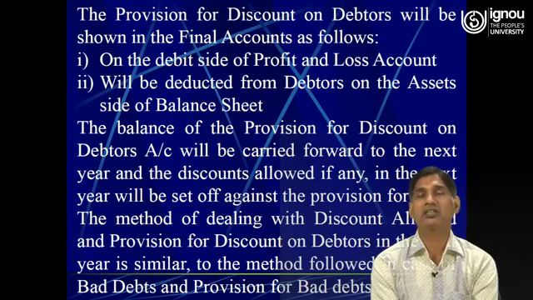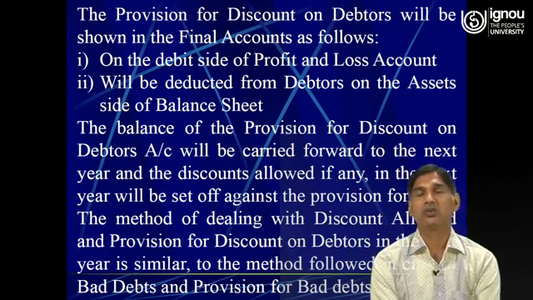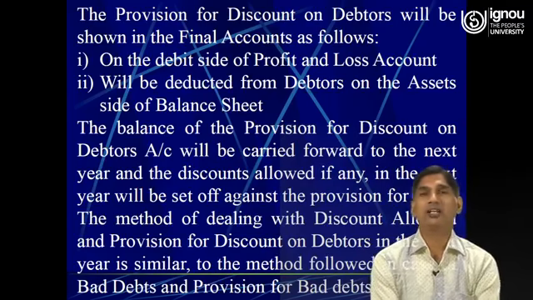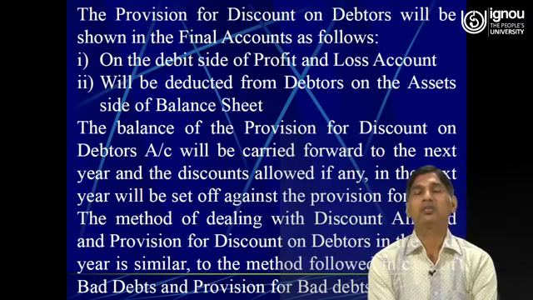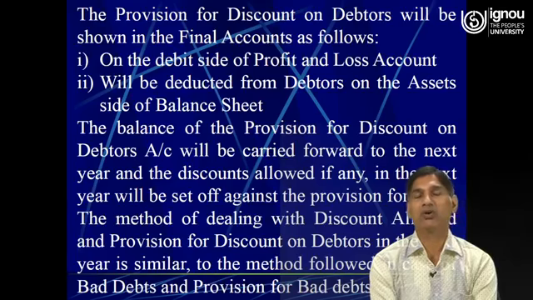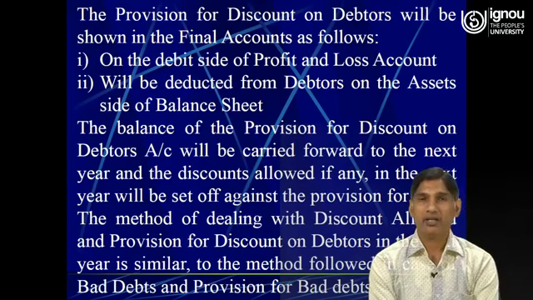They must try to understand how the provisions are made as far as the provision for doubtful debts is concerned, as far as the new provision is concerned, as far as the provision for discount is concerned. If they try to understand, then definitely without any problem they would be able to charge the exact amount of provision for bad debts to the profit and loss account, and they would be able to reflect the true amount of debtors on the asset side of the balance sheet.